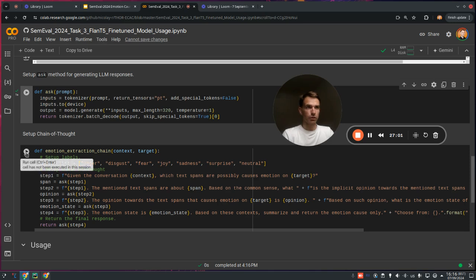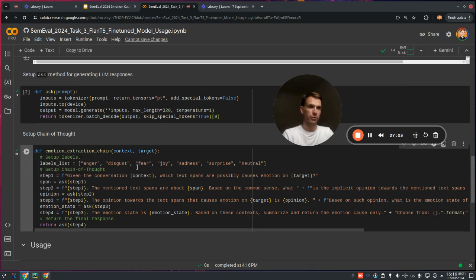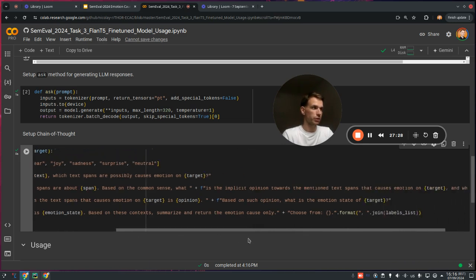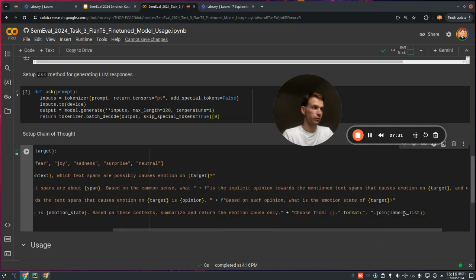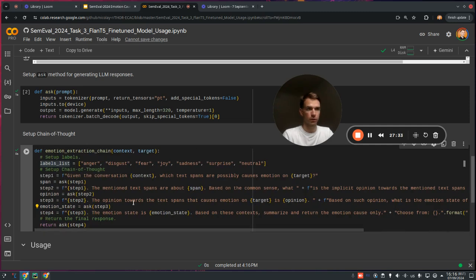And in particular, we also have a method that implements the 3-hop approach that's been discussed within the main part of this video, where on step number 1, we ask about the aspect extraction, followed by the opinion, and finally we reason about the emotion state, and provide with an additional extraction the related classification depending on the amount of classes in our task, mentioned before in the form of the label list.